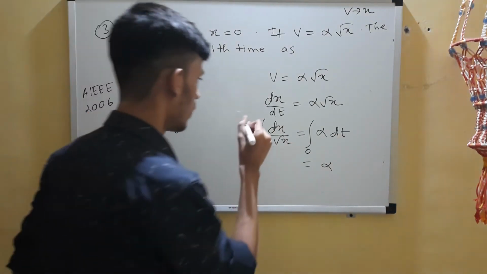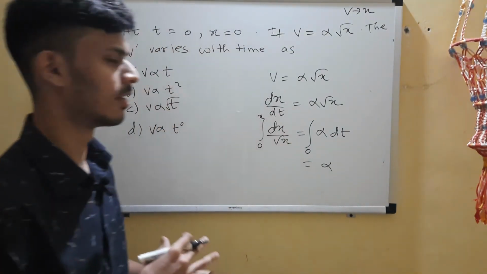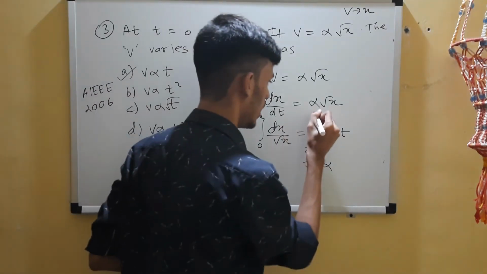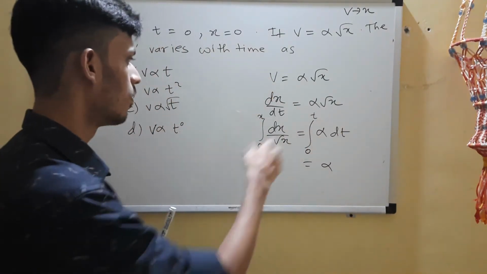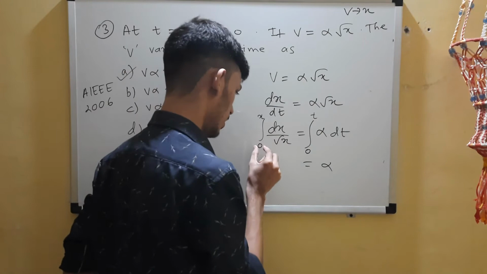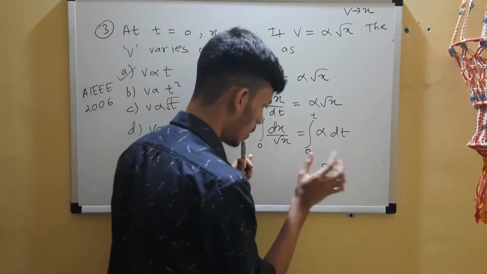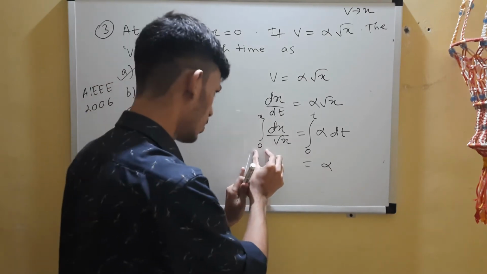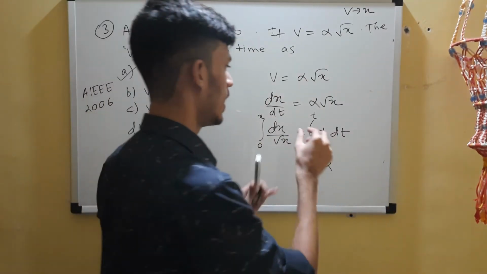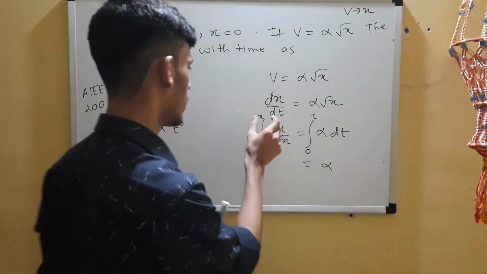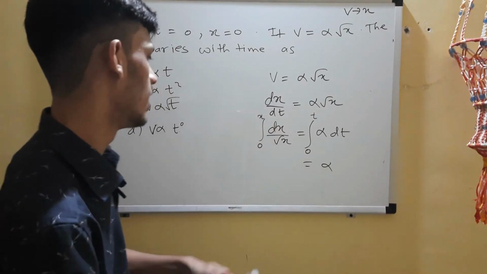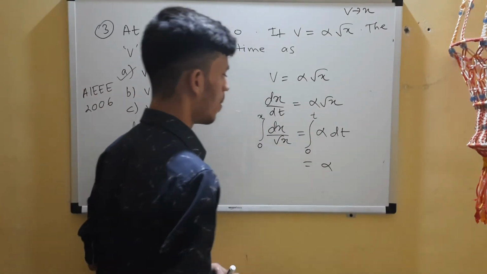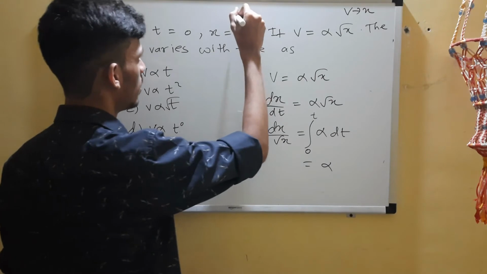We are taking a certain general x at time t. If at time t equal to 0 the displacement is 0, what will be the displacement at time t? We consider that to be x, and we'll find a relation.